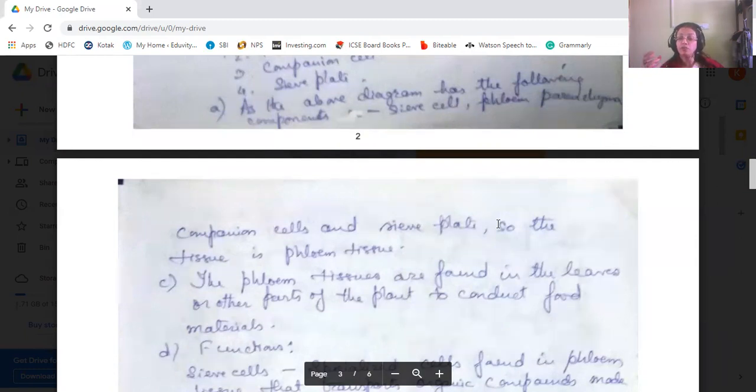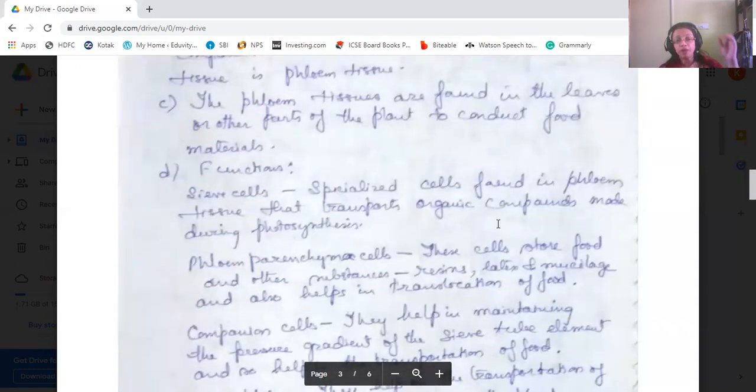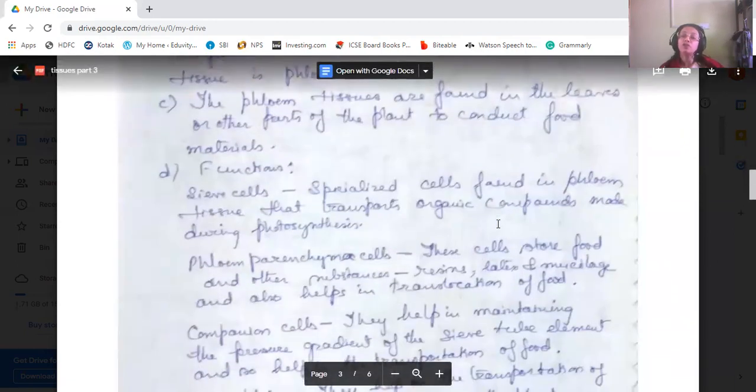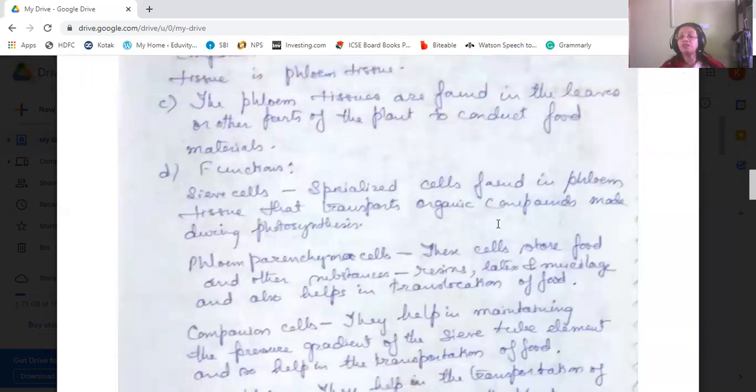Why are they present there? To conduct food materials. So what is the function of the sieve cell, phloem parenchyma, companion cell, and sieve plates? Now first we come to sieve cells. Sieve cells are specialized cells found in the phloem tissue, which transport organic compounds which are made during photosynthesis. We know that the plant manufactures food with the help of photosynthesis, and during photosynthesis some organic compounds are produced. These organic compounds are transported to the different parts of the plant by these sieve cells.